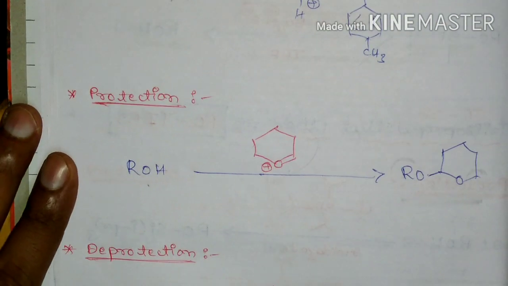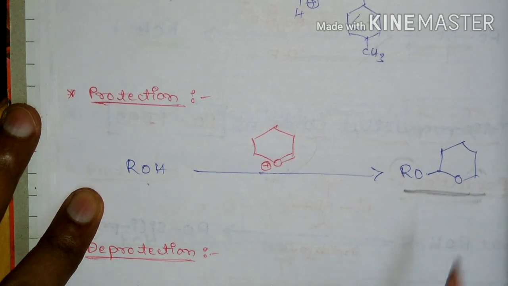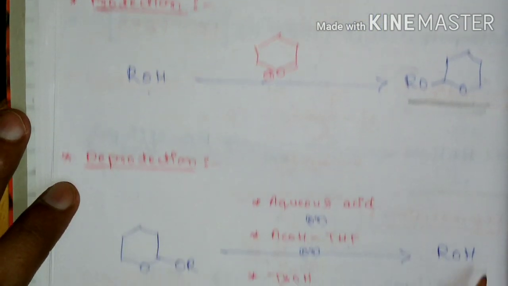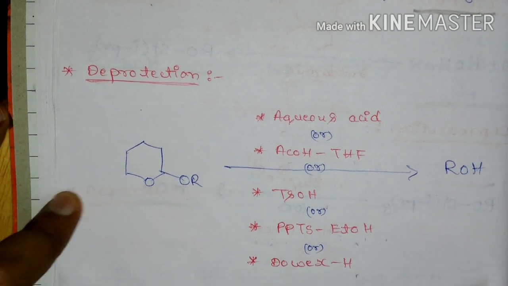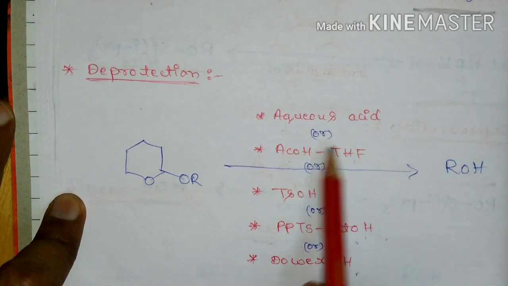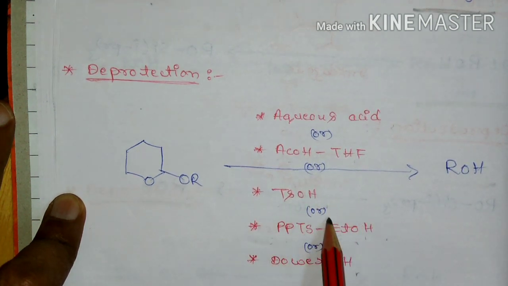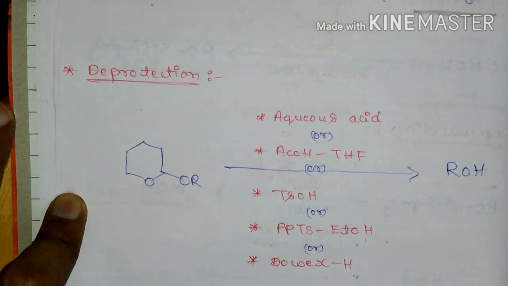This upon treatment with alcohol leads to formation of tetrahydropyranyl ether. This tetrahydropyranyl ether can be deprotected either by using aqueous acids or acetic acid in THF, or by using paratoluene sulfonic acid or PPTS in ethanol, pyridinium paratoluene sulfonate in ethanol, or Dowex H, which will lead to deprotection of this tetrahydropyranyl ether.